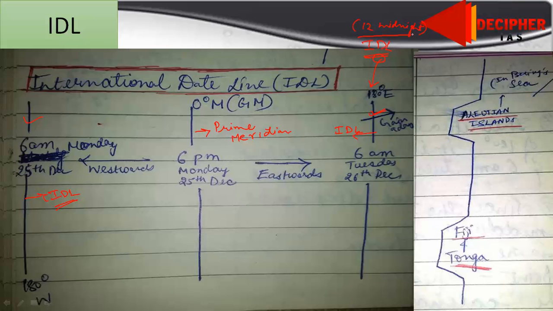As the Earth is rotating from west to east, first of all it will face Japan. You know that here it is Russia, here it is Japan, here it is China. So Japan will be the first to experience the sun. That's why we call Japan the land of the rising sun.